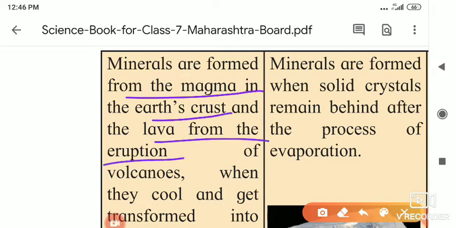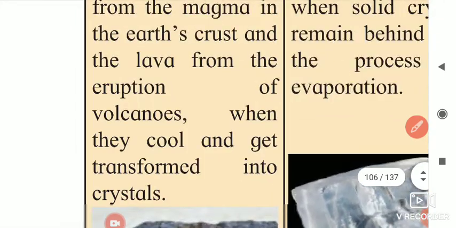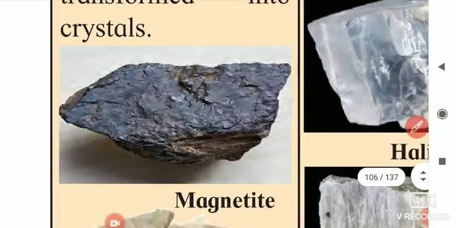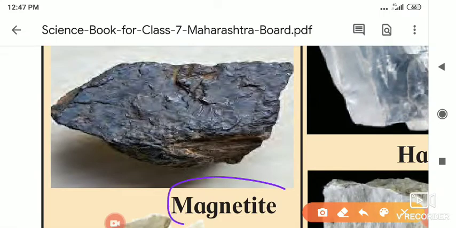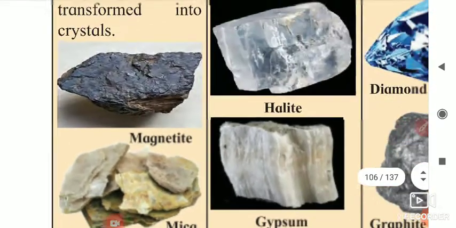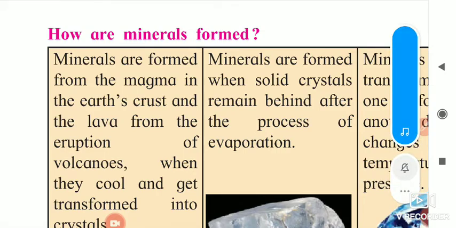From the magma of the earth's crust and the lava from eruptions, we are getting the different minerals of the volcanoes. When the lava or the magma cools after the eruption, then what happens, when they cool, they get transformed into crystals. This is the magnetite. Then here it is mica. These substances we are getting when the magma or the lava cools.